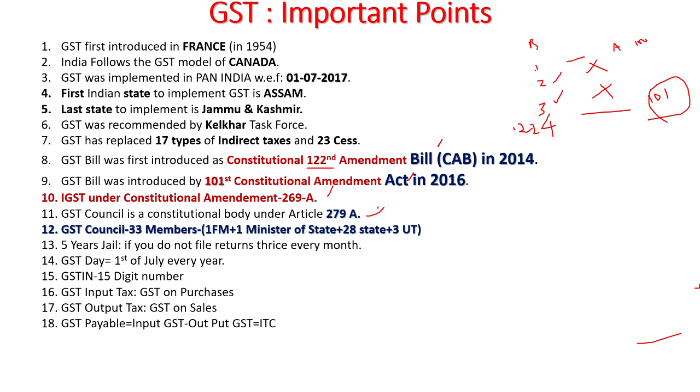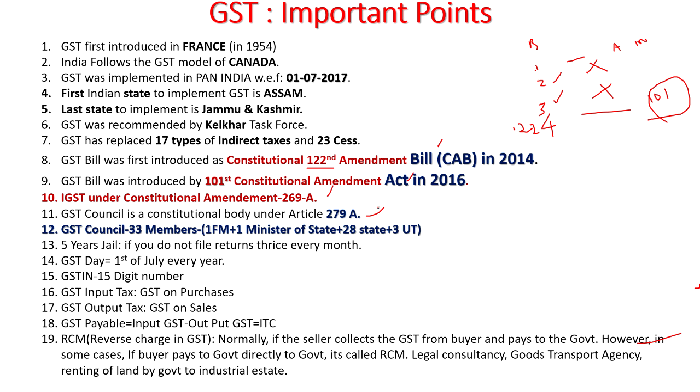So what does input tax credit mean? That is the GST payable, meaning input GST minus output GST. That will come to the ITC. And reverse charge in GST. There is also one item called RCM, reverse charge in GST.